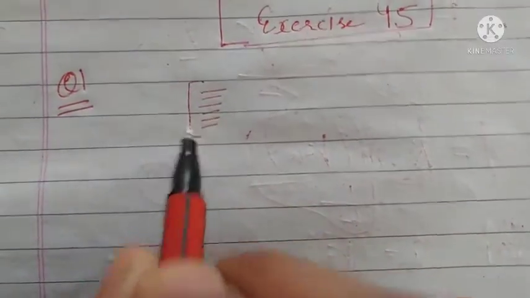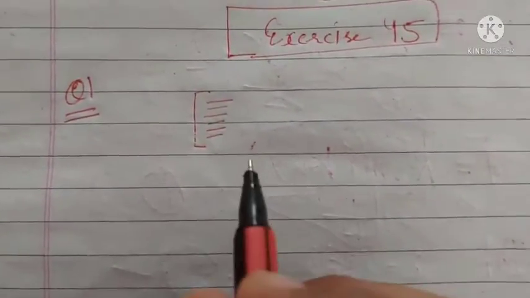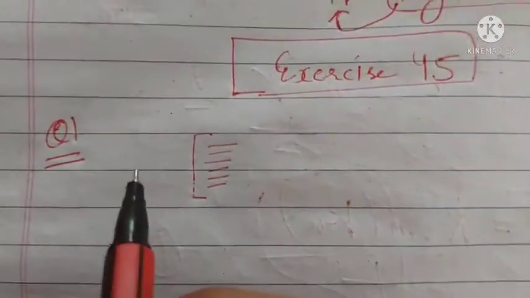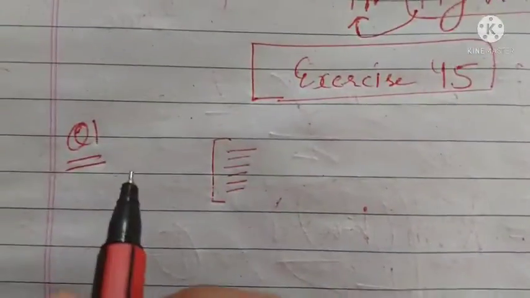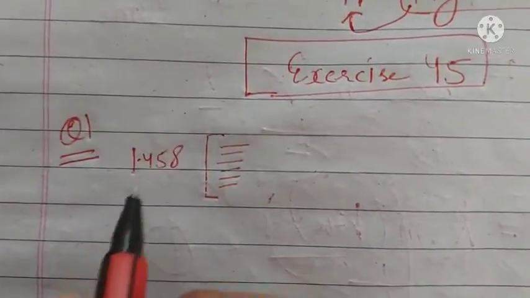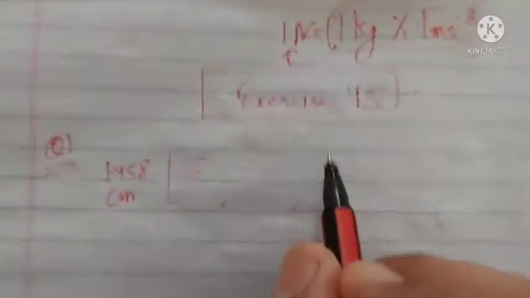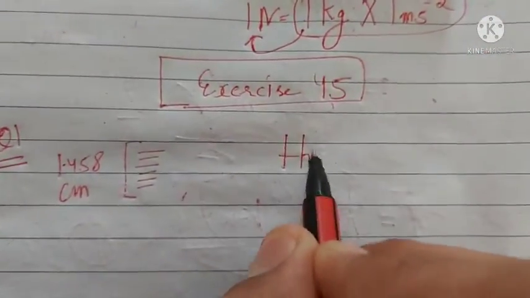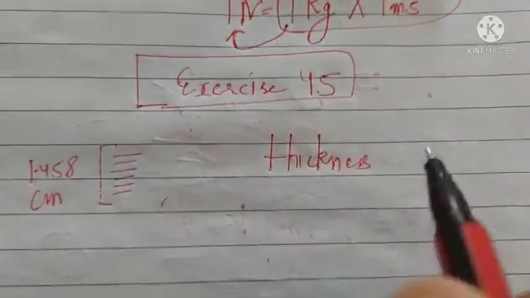So there is a bundle in which there are a total of 54 sheets, and the total thickness of this bundle is 1.458 centimeter. So you should write thickness of pamphlet.